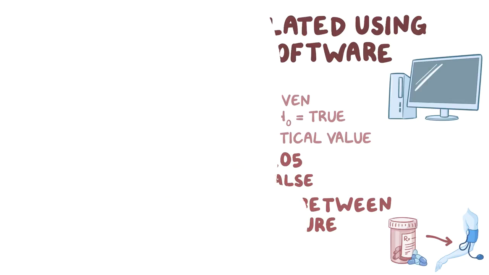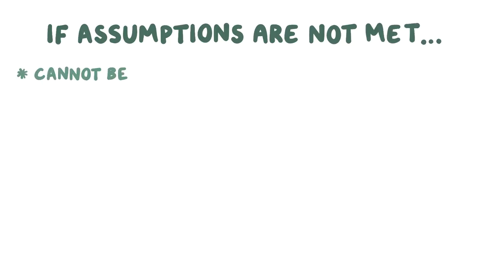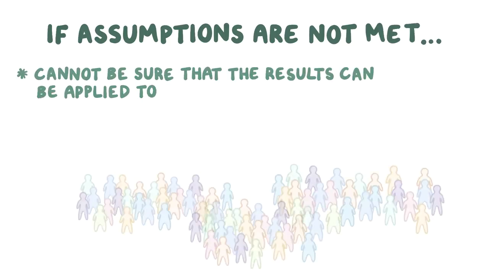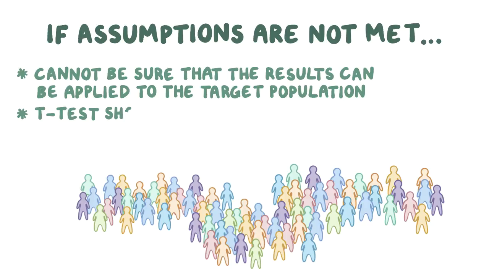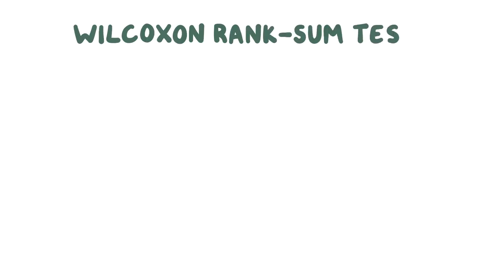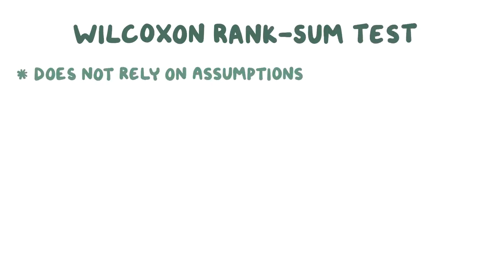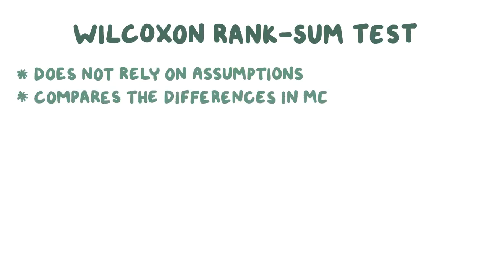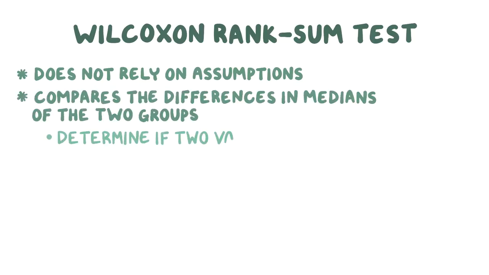Finally, it's important to keep in mind that if the assumptions of an unpaired t-test are not met, we can't be sure that the results of the t-test can be applied to the target population, so a t-test shouldn't be used. Instead, we could use a non-parametric test called the Wilcoxon-Rank Sum test, which doesn't rely on parametric assumptions. In short, the Wilcoxon-Rank Sum test compares the differences in medians of the two groups to determine if the two variables are related, so in this case, if medication affects blood pressure.